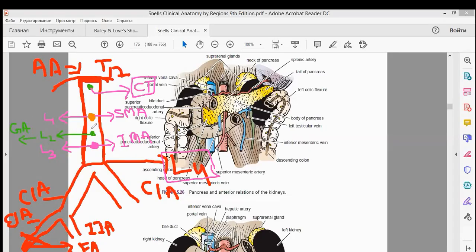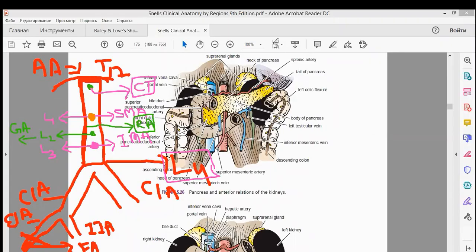L2. And in between L1 and L2 here, you have other arteries present, known as the renal arteries. These are the arteries which give blood supply to your kidneys. So the renal arteries are present in this direction.